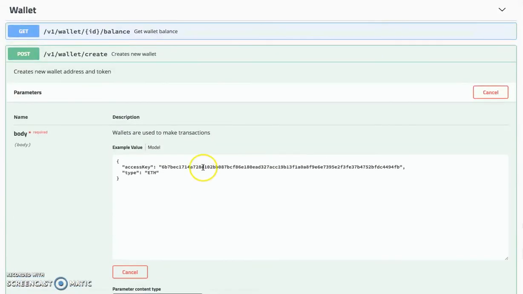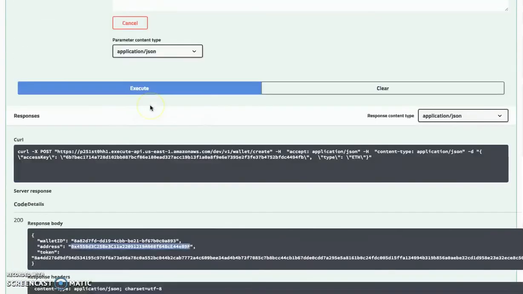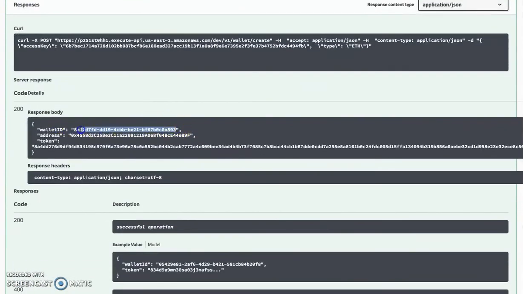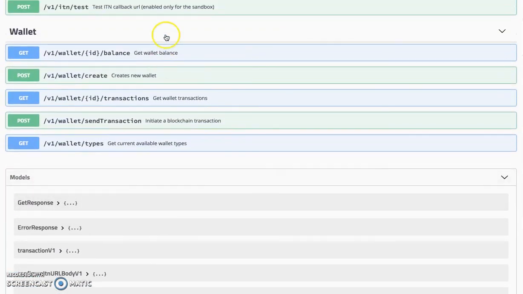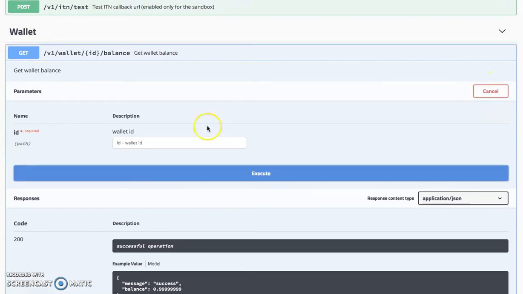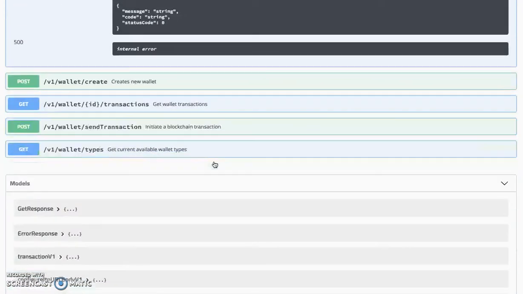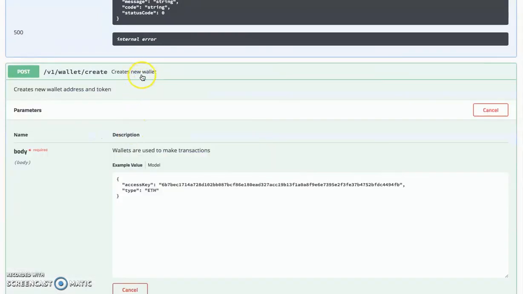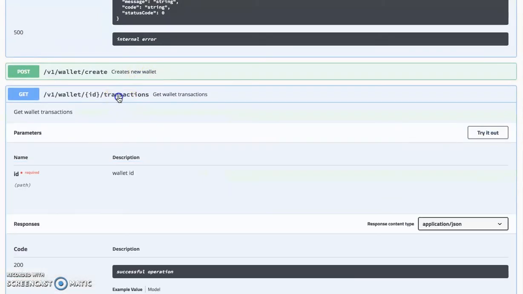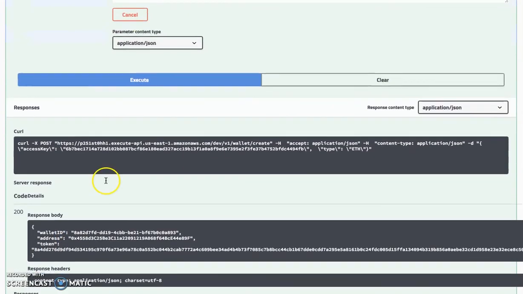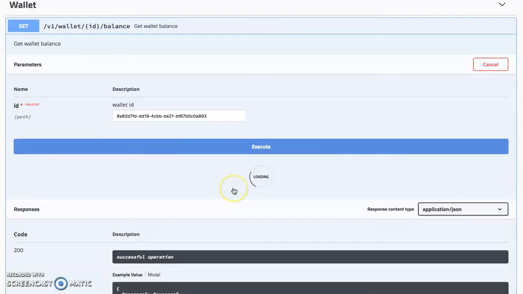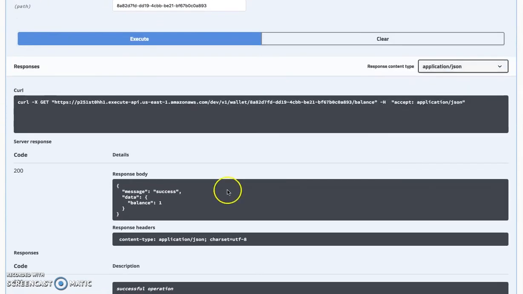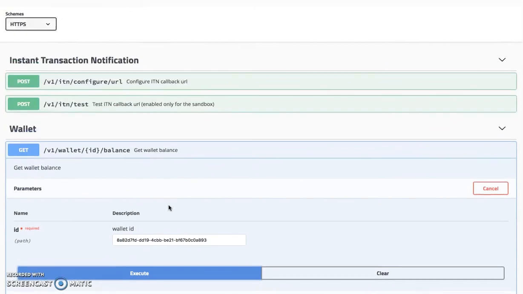and we should be able to check the balance for this wallet ID. Yep, as you can see, we have one ether in the wallet.